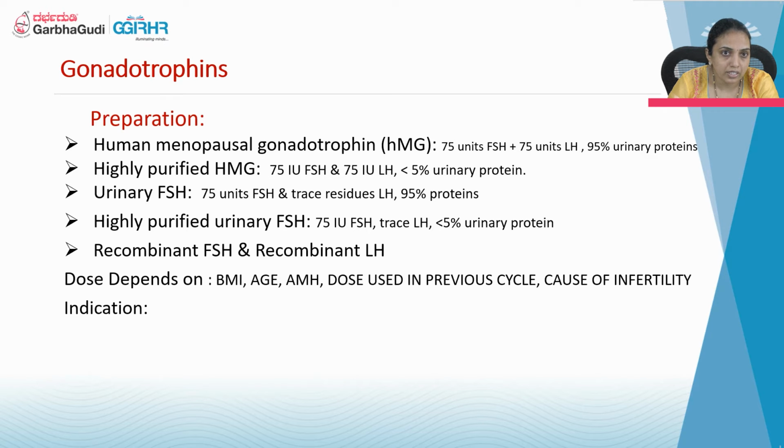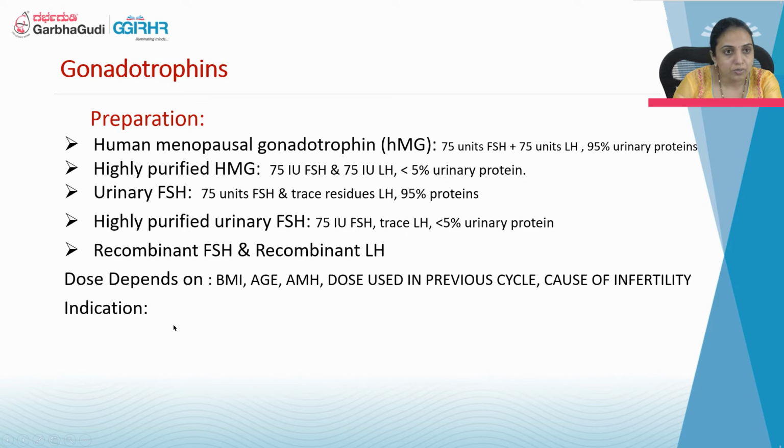Here, each 75 unit of HMG contains 75 international units of FSH, 75 international units of LH, and the urinary protein is less than 5%. Whereas in the first preparation, it was like 95% urinary proteins. Because of urinary proteins, the allergic reactions and all were more. So in highly purified HMGs, the urinary protein is less than 5%.